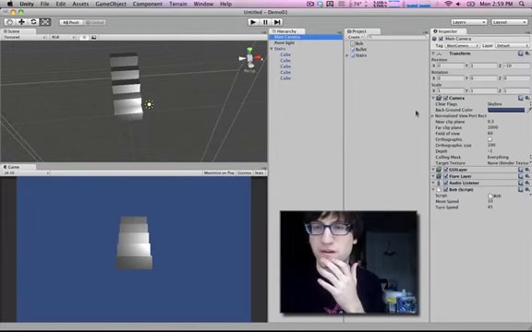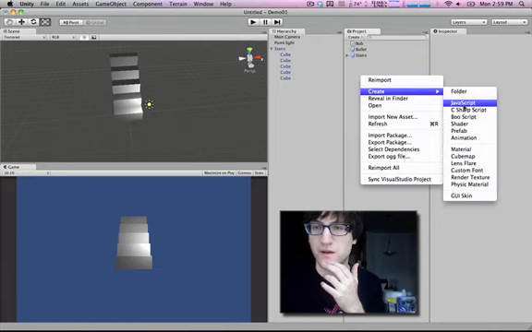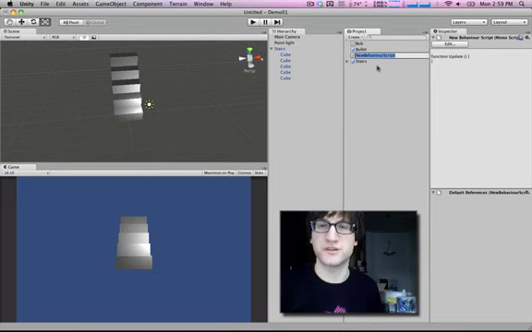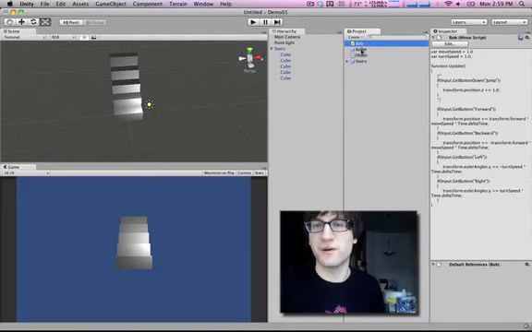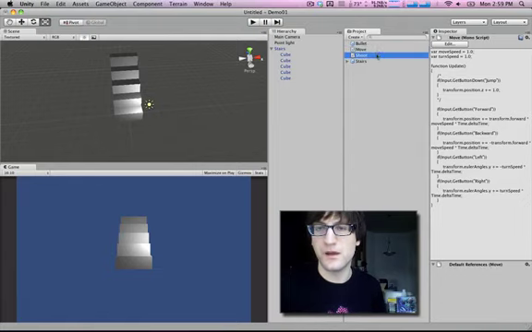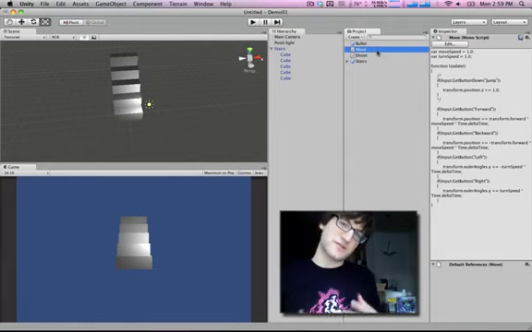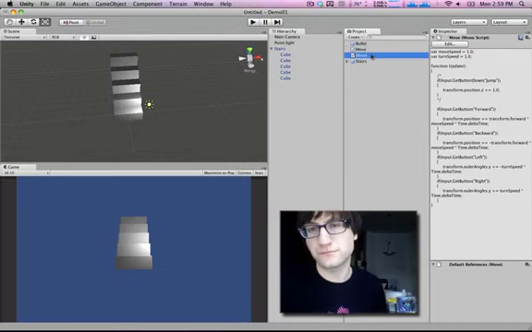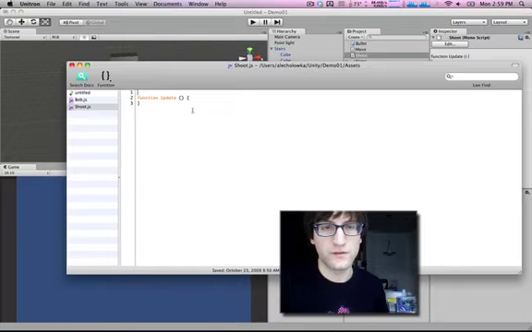Now we're going to add a new component. We already have Bob, which is our movement script, and now we're going to create a new component called shoot. I'm going to rename Bob, and you can actually rename scripts whenever you want, which is one of the cool things about Unity. The other cool thing is you can keep these components separate. You can have a component that's just about moving, and all the code for moving is in there, and another one that's just about shooting. That's a really nice way to keep the code organized. So shoot.